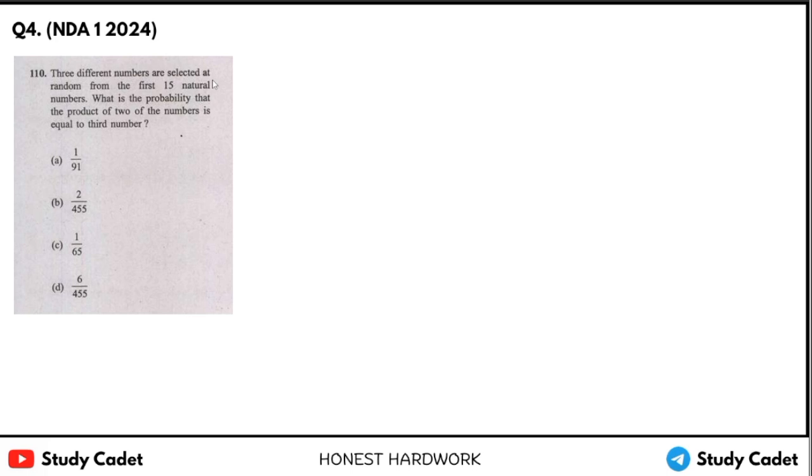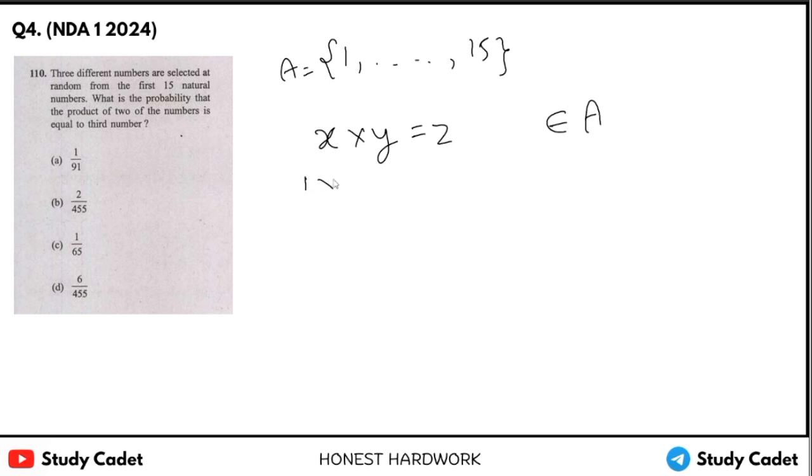Now 3 different numbers are selected at random from the first 15 natural numbers, means 1 to 15. What is the probability that the product of two of the numbers is equal to the third number? Means x into y should be equal to z, and all belong to this set. Okay, so let's see the possible outcomes. First of all, we can make 1 into 2. No, it will not work, because 1 into 2 will be 2, y and z will be same.